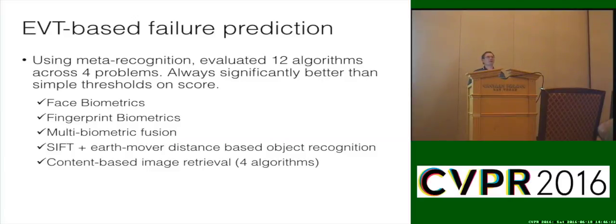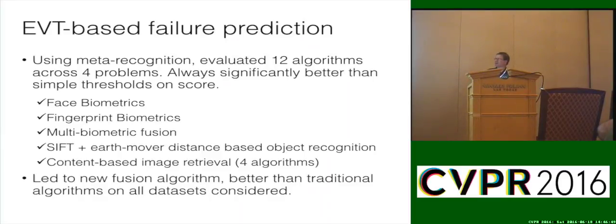And one intuitive way to see why this is the case is to imagine that I have a score threshold that depends maybe on the image size. So if the image is bigger, I always get higher scores. Well, I can't use the same threshold on a big image and a little image, even if the match qualities vary, because they don't overlap in the right way. EVT, at a minimum, allows you to have this sort of dynamic threshold that depends on the distributions of whatever varies about your image: quality, size, whatever.